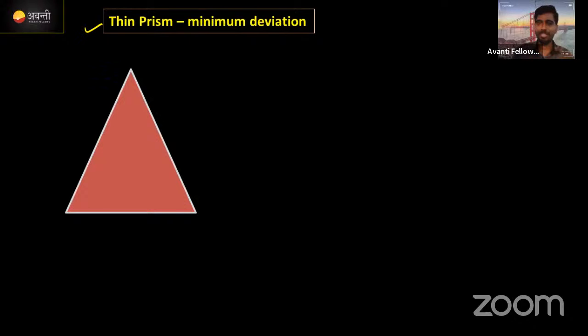Here also thin prism means इसको एक condition होता है, इसका angle होता है ना, right? Angle of the prism should be less than 10 degree. Those kind of prism we call thin prism. Clear है ना? Okay, in thin prism में we need to find out the minimum deviation.